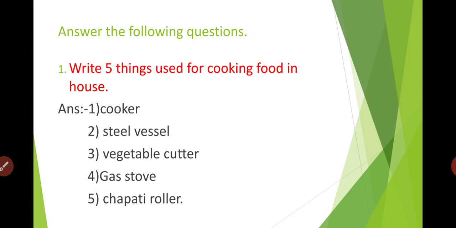Write 5 things used for cooking food in the house. Answer: first, cooker. Second, steel vessel. Third, vegetable cutter. Fourth, gas stove. Fifth, chapati roller.